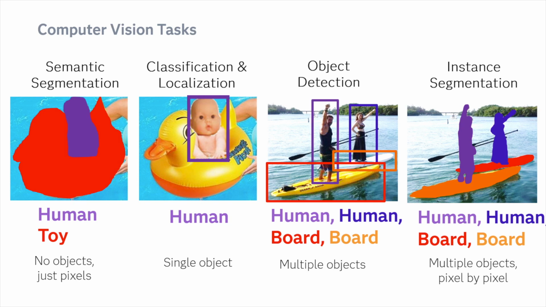But some of the computer vision tasks that SAS can do include things like semantic segmentation, where it's no objects, just pixels, and classification and localization, where you're finding a single object, or object detection, where you're detecting multiple objects, and then instance segmentation, where you have multiple objects and you're looking at them pixel by pixel.